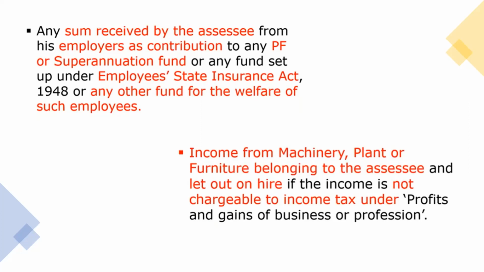If the assessee is receiving the money from the employer, then it comes under income from other sources.